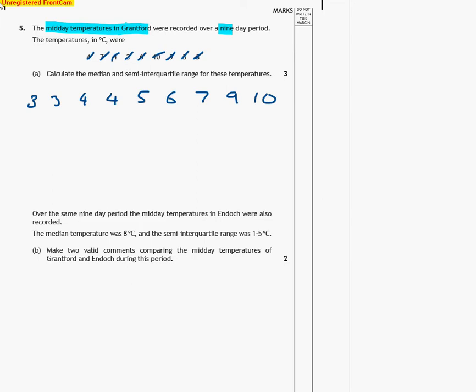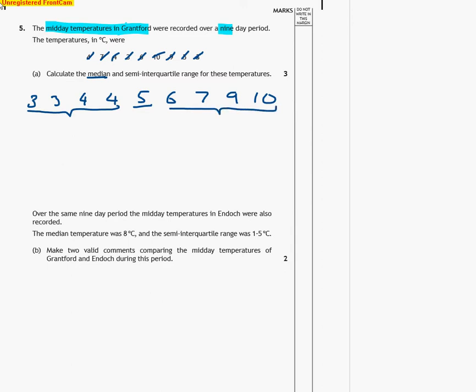The median. So the median is just the number in the middle. Okay, so if you're not great at finding that, well, if it's an odd number like this, it's dead easy, because it's just the number actually in the middle. Again, feel free to pause the video if you know what the answers are or work through it. But the number in the middle here is 5, because I've got 4 numbers on this side, and I've got 4 numbers on this side, so that's the one in the middle.